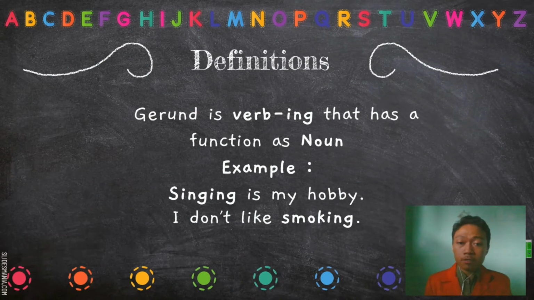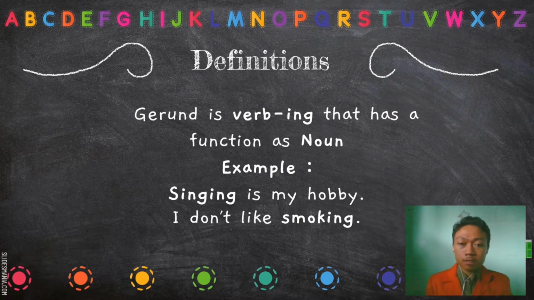Gerund is verb-ing that has a function as a noun. Example: singing is my hobby. From the verb sing plus ing becomes singing, which is not a verb but a noun. Another example is I don't like smoking. From the word smoke plus ing becomes smoking, which is also not a verb but a noun.